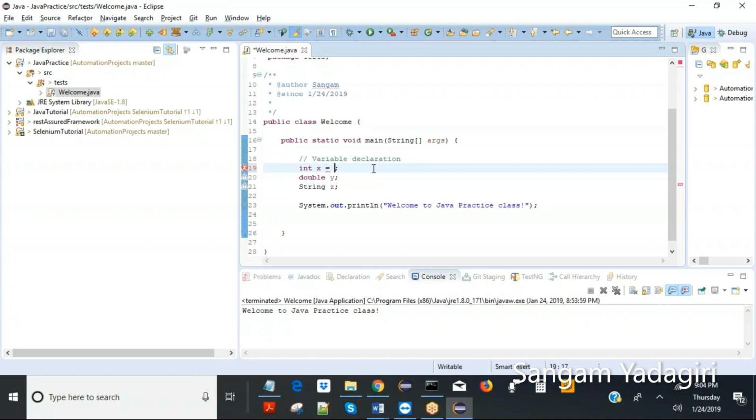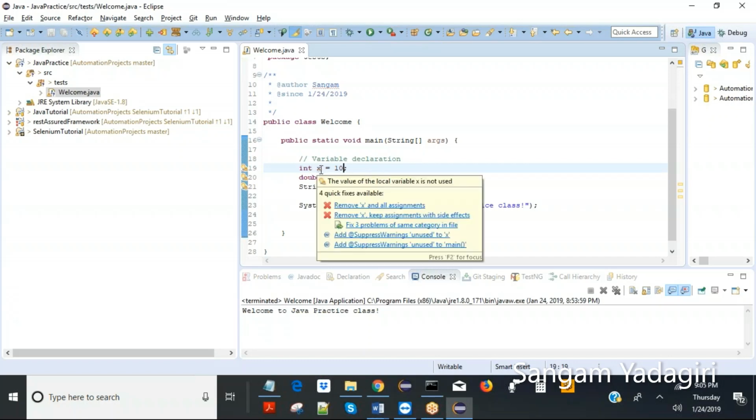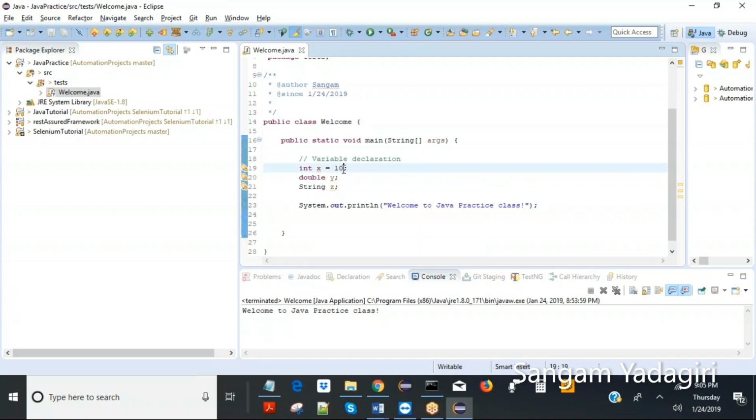Tell me any integer. 10? You're saying 10, right? Now this line means the variable x will hold integer 10.